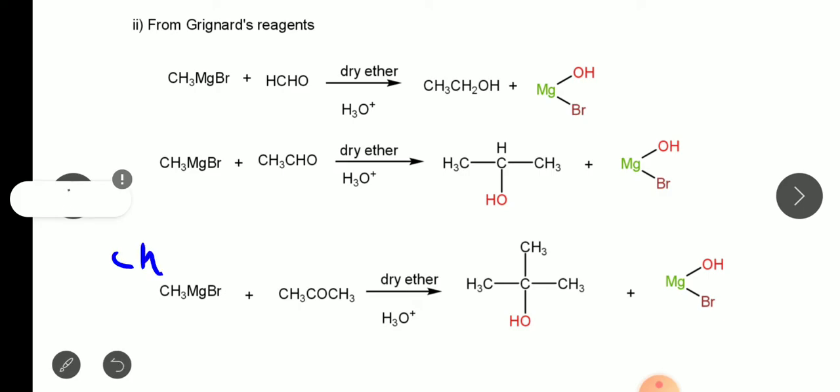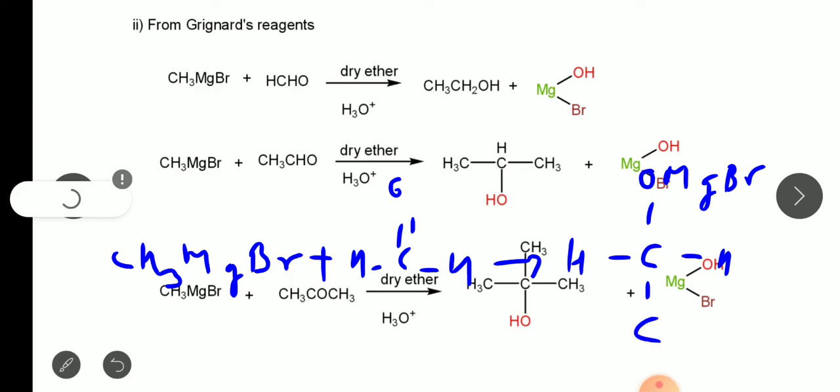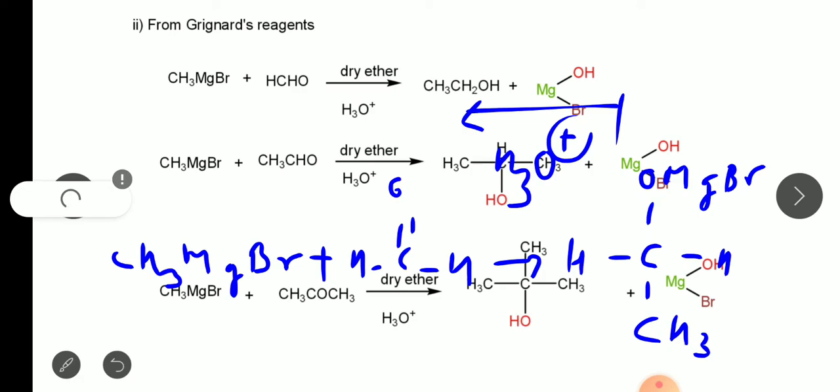So CH3MgBr plus HC double bond O, H, and then the intermediate H, CH3, C, H, OMgBr. So this is the intermediate formed, and when this intermediate is treated with hydronium ion, it gets converted into primary alcohol.